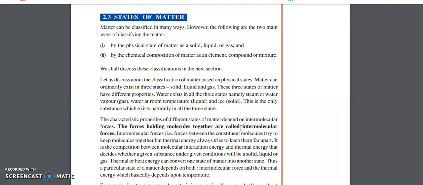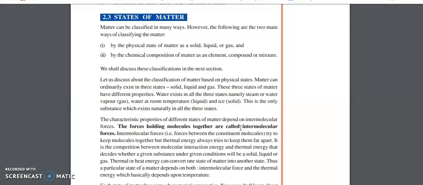Matter can be classified in many ways. The first classification is based on the physical state of matter, and with respect to physical state we classify it as solid, liquid and gas. The second is with respect to the chemical composition of matter.